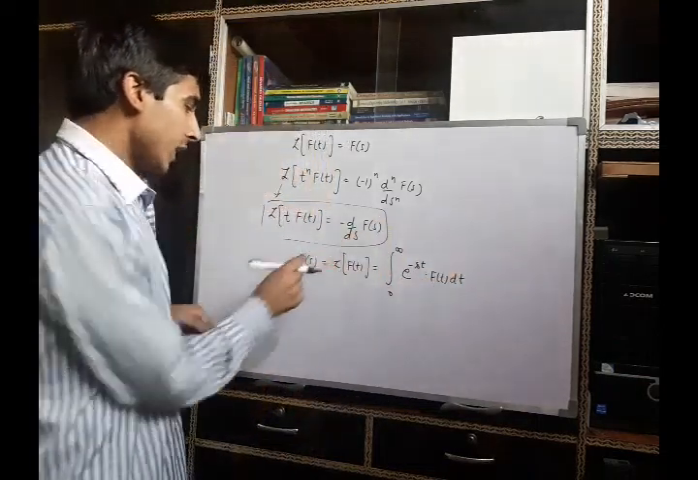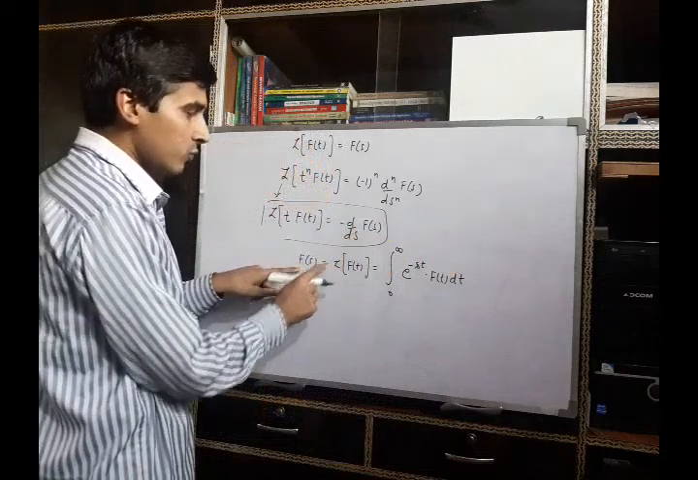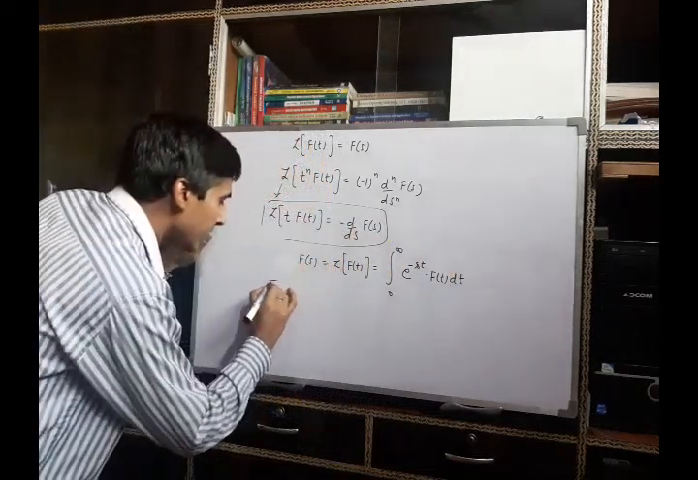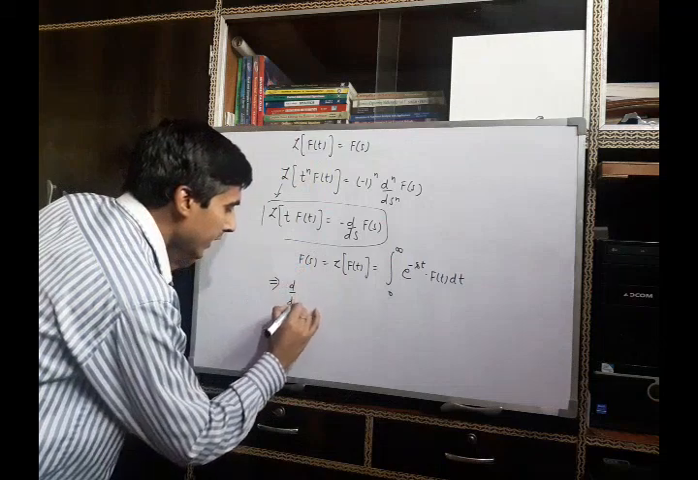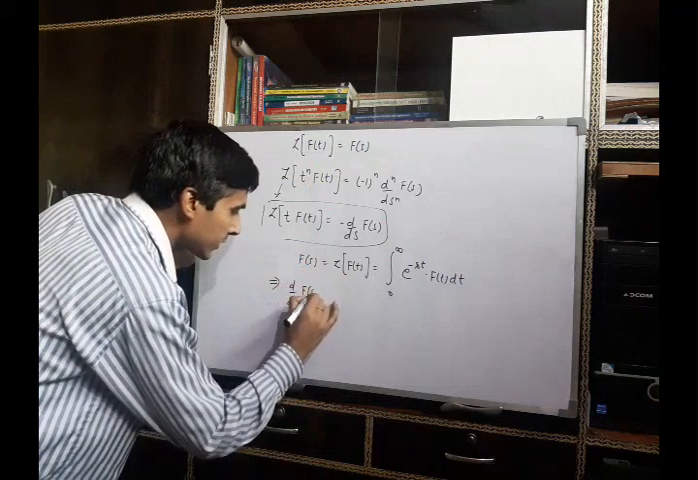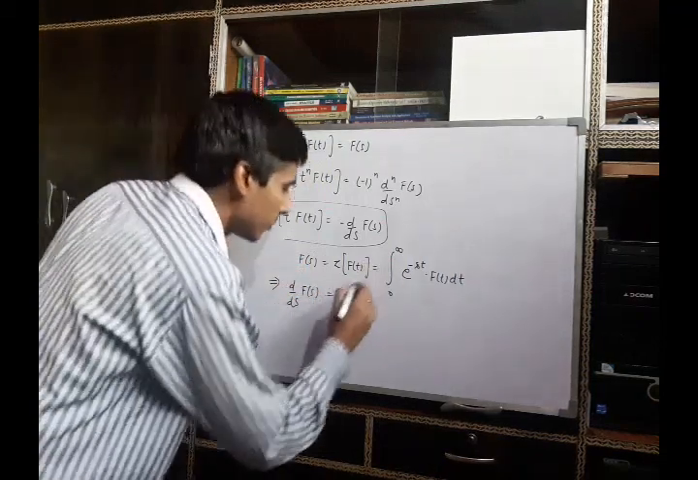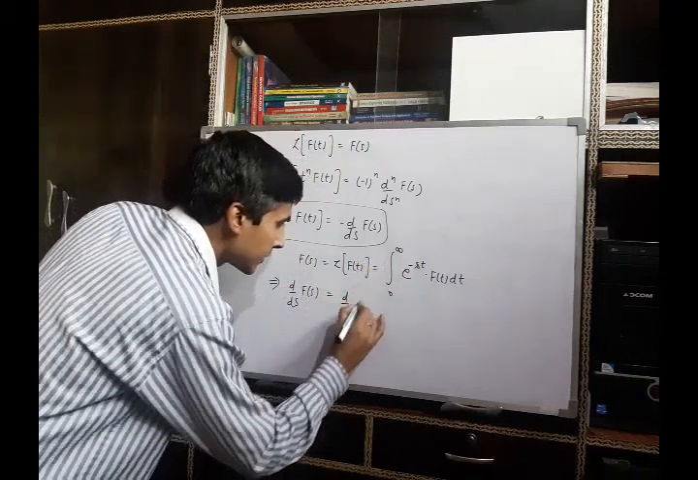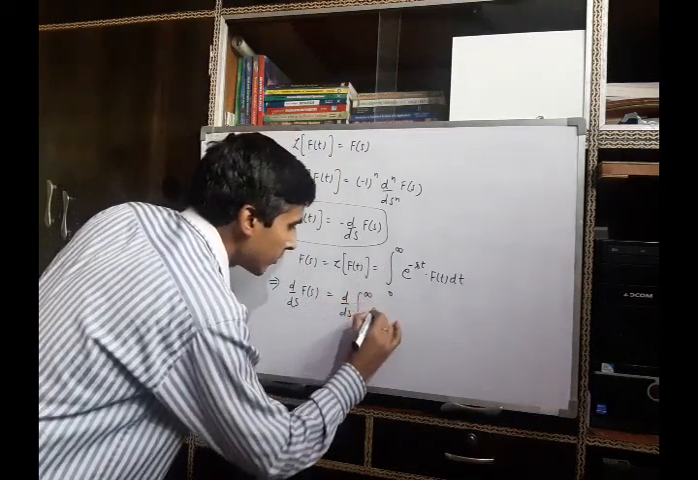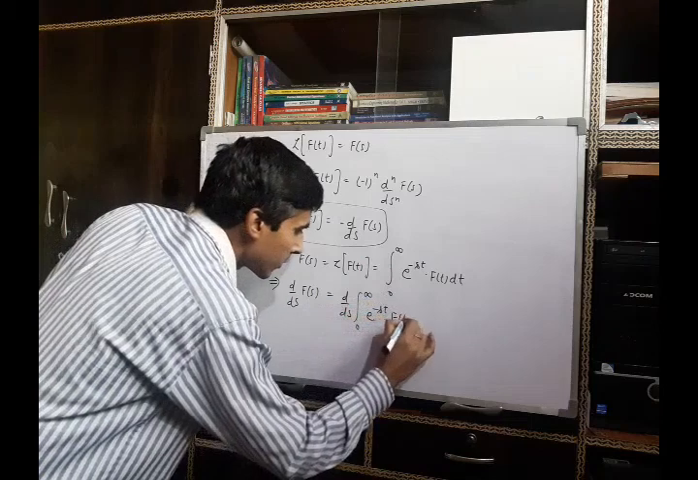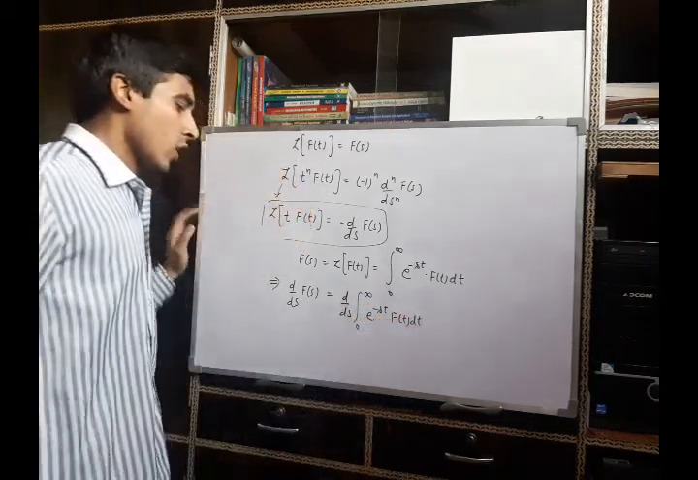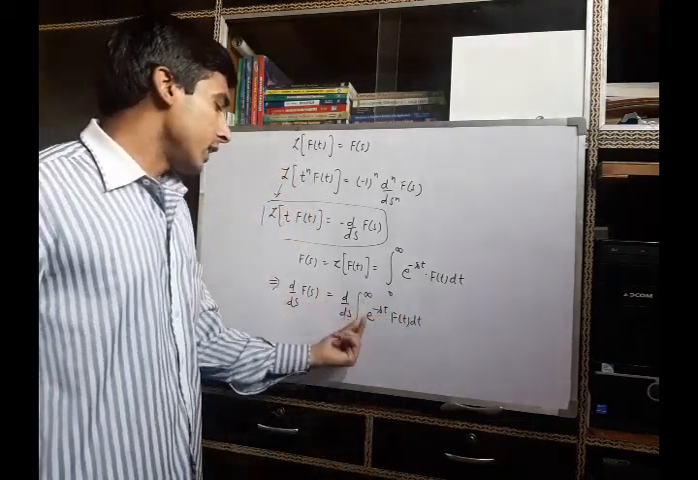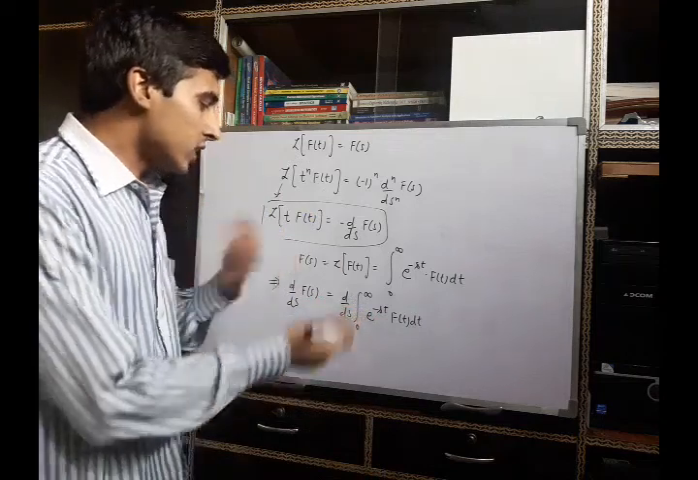Now find the derivative of F(s) with respect to s. Then we can rewrite it as d/ds of F(s), and the right hand side will be d/ds of the integral from 0 to infinity of e^(-st) f(t) dt. When it enters into the integral sign, it will convert to a partial derivative.